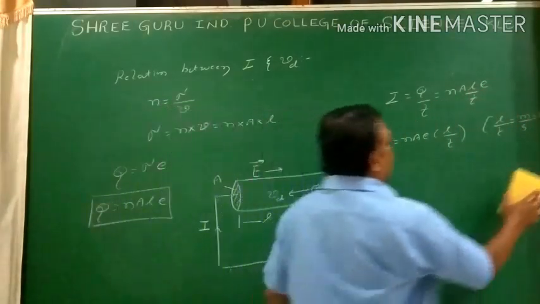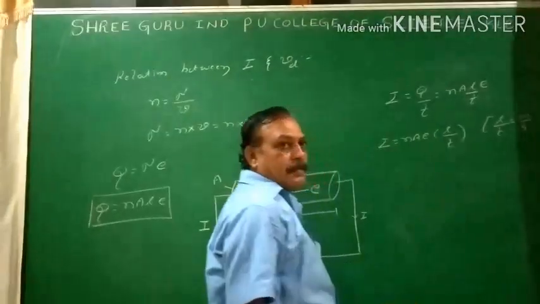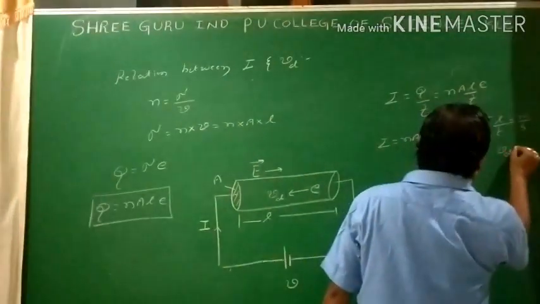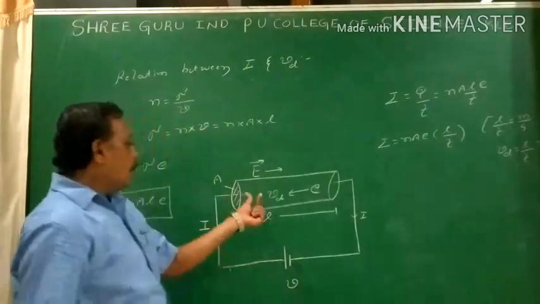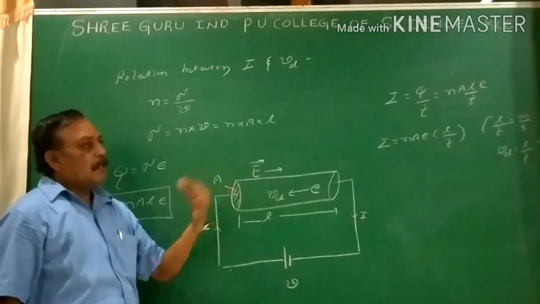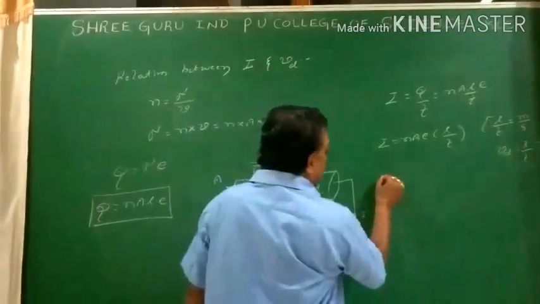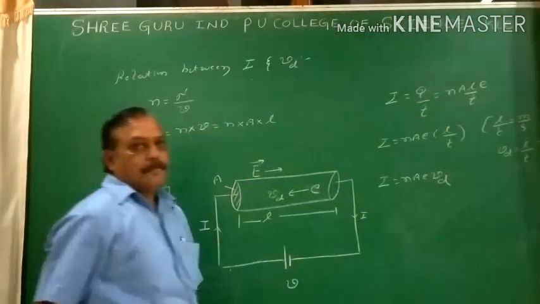Which velocity the electrons are moving? The electrons are moving with the drift velocity Vd. Shall I replace L by T by Vd? Yes. My equation is I equals to NAE into Vd.